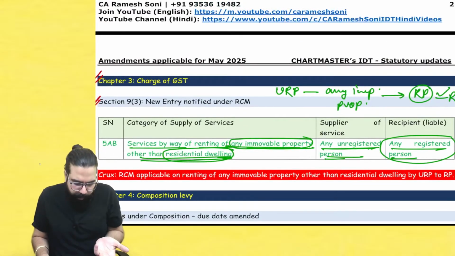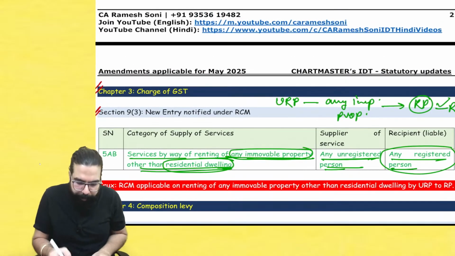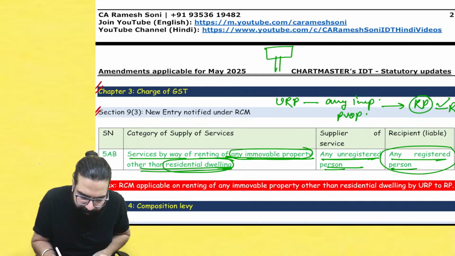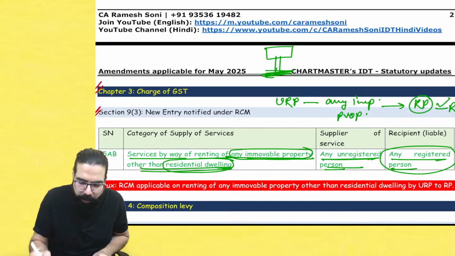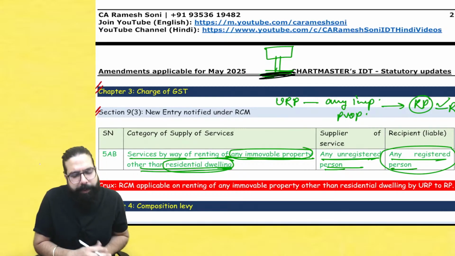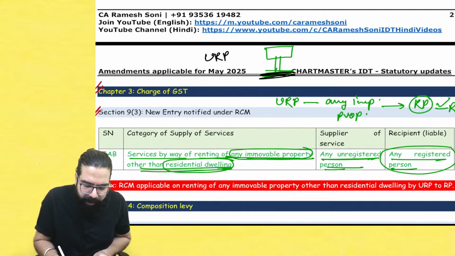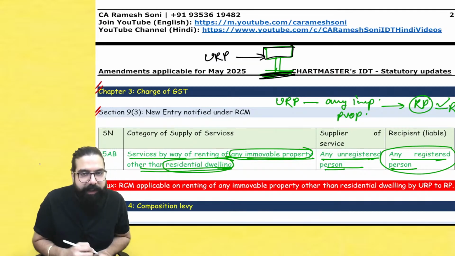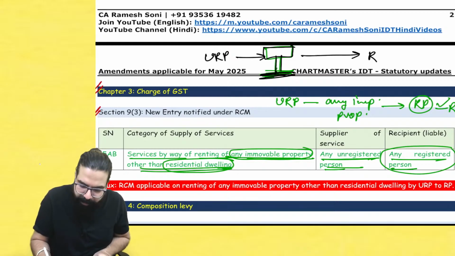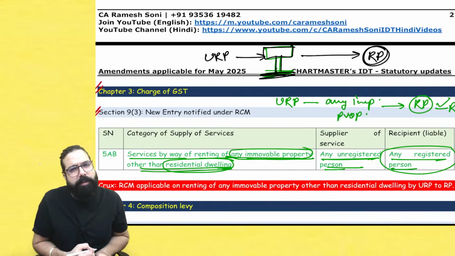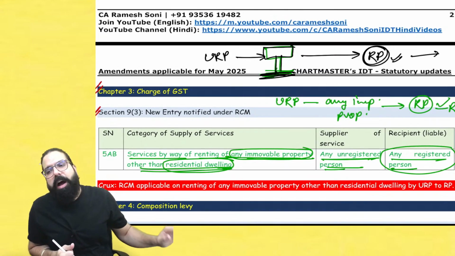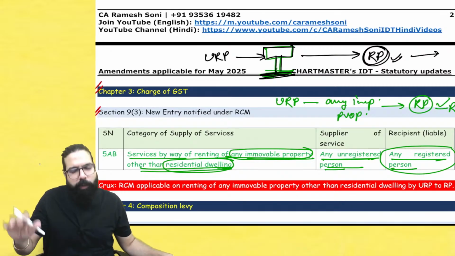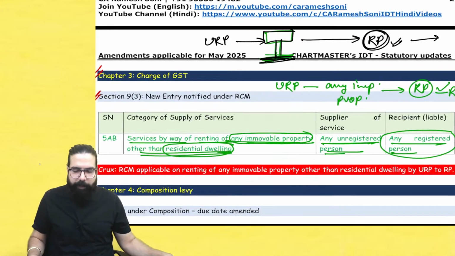I'll give you one more example. Renting of immovable property. Hoardings are attached to the earth, correct? Hoardings are immovable property. Now, if there is an unregistered person who has a hoarding on his land, attached to the earth, it's an immovable property. Now I am a registered person and he has given it to me on rent. Then, me being the registered person, I have to pay GST under RCM. Rate and all is not required for the exam. Chalo, let's go ahead. So remember this point, everyone.